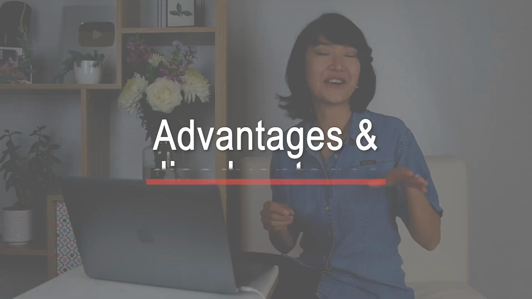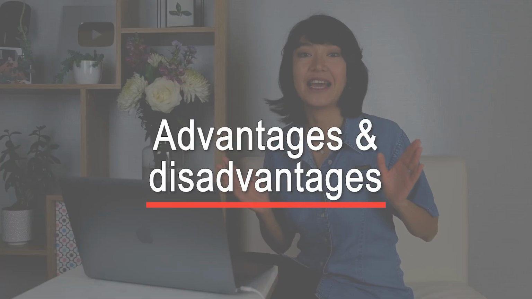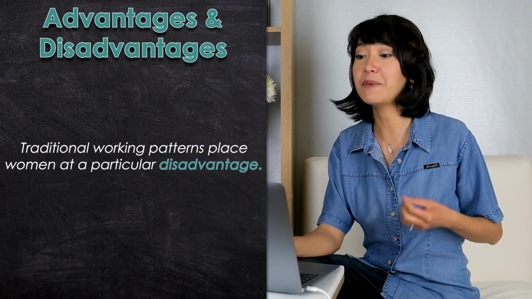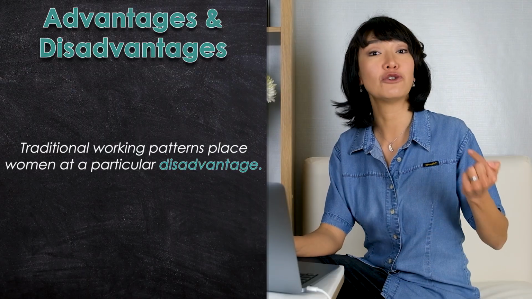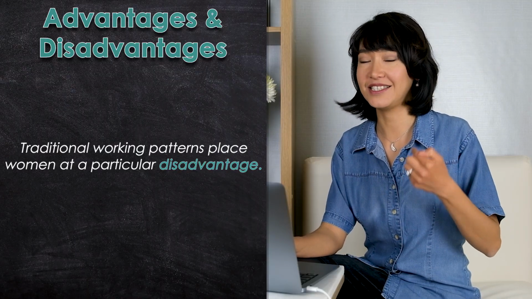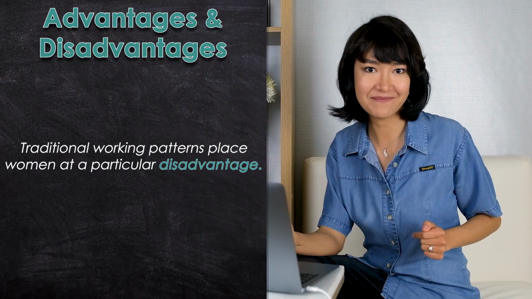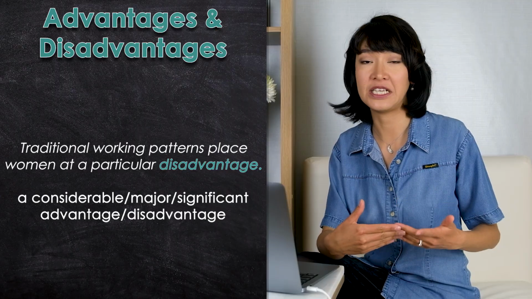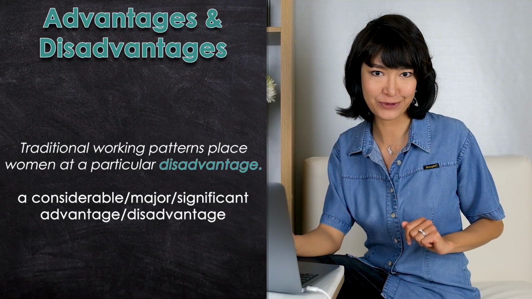Now let's talk about advantages and disadvantages. In my courses, I split all task 2 essays into 5 types, and advantages and disadvantages is one of them. So here is an example of how to use one of the words. Traditional working patterns place women at a particular disadvantage. To place somebody at a disadvantage. That's a nice phrase. As for adjectives, you can use considerable, significant, or major advantage or disadvantage.